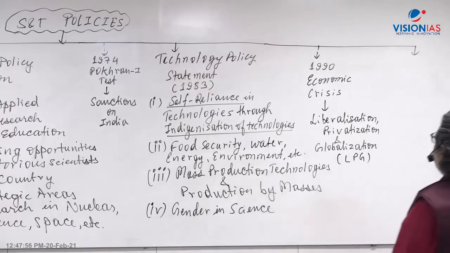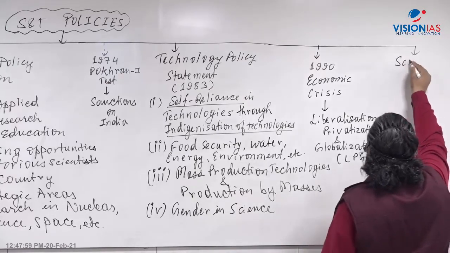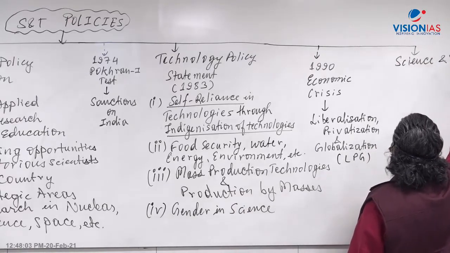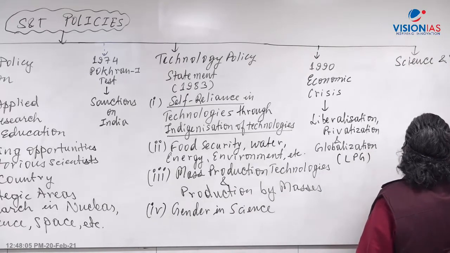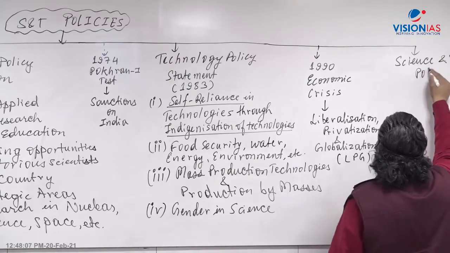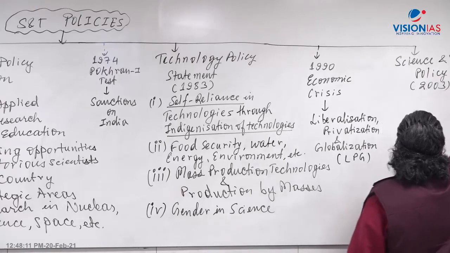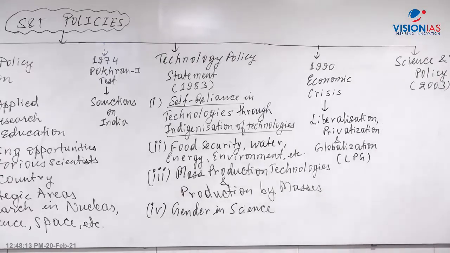So now comes the very important one, the Science and Technology Policy of 2003. Now let's look at what the highlights of this policy were.